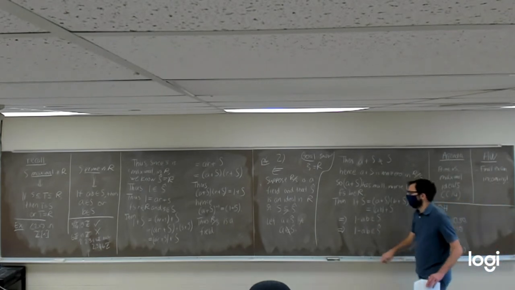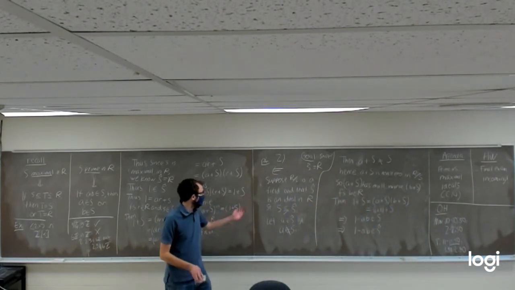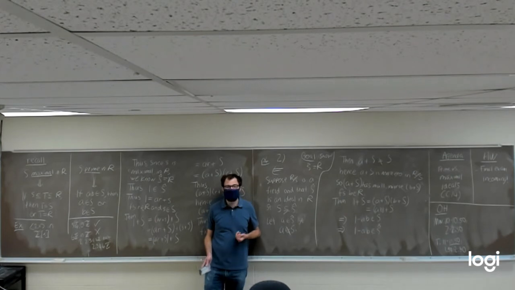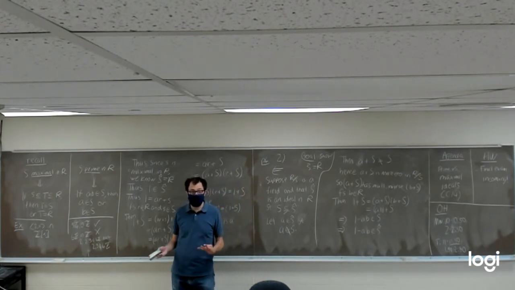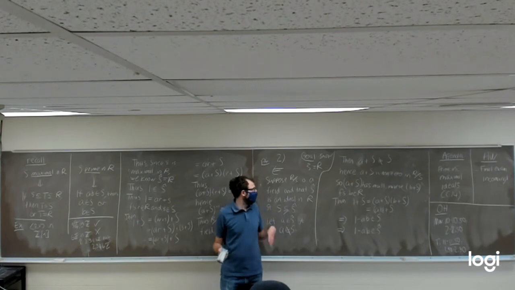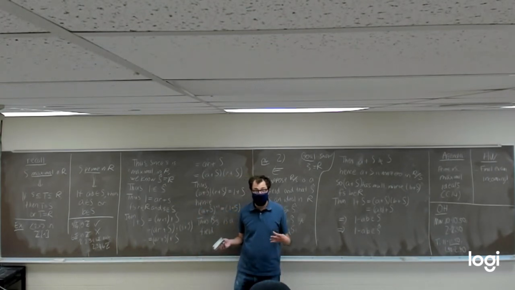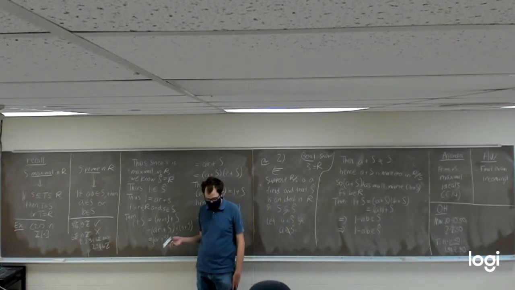So where are we going with this? Our goal is to show, remember, that S hat has to be the entire ring. How can we show that an ideal is equal to the entire ring? Well, we could show that an ideal is the entire ring if that ideal contains the multiplicative identity, which we proved at the very front of this packet.